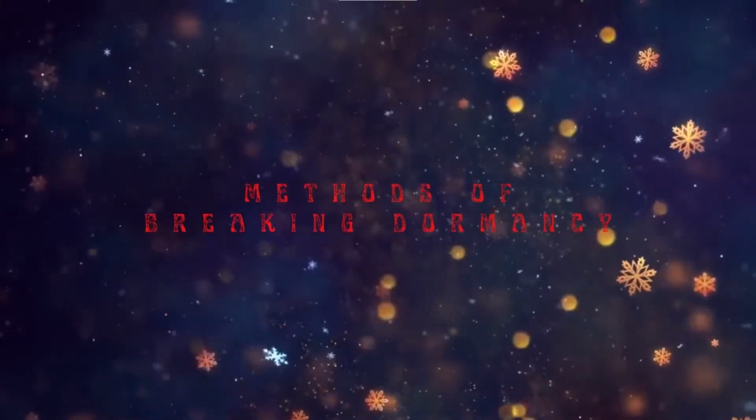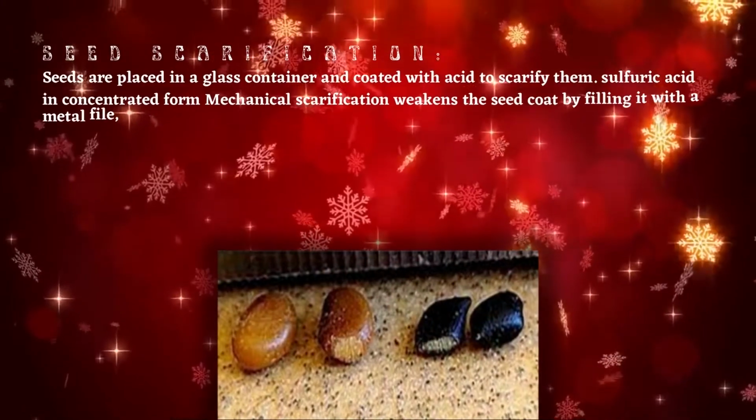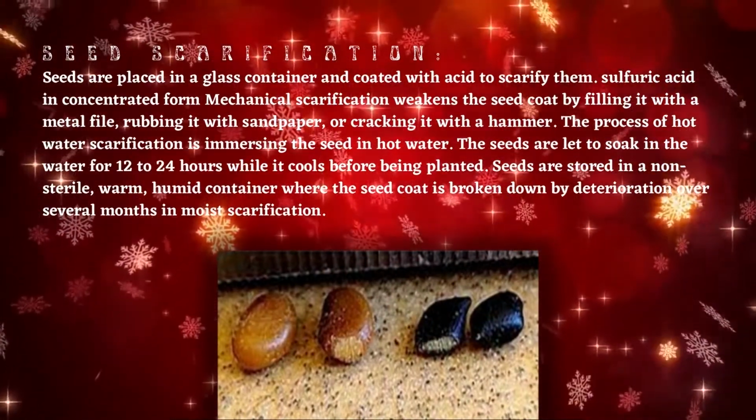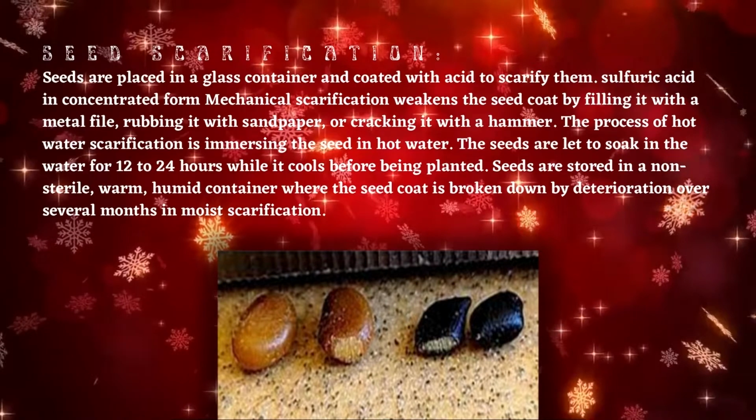Methods of breaking dormancy. Seeds are placed in a glass container and coated with acid to scarify them, using sulfuric acid in concentrated form. Mechanical scarification weakens the seed coat by filing it with a metal file, rubbing it with sandpaper, or cracking it with a hammer. The process of hot water scarification is immersing the seed in hot water. The seeds are left to soak in the water for 12 to 24 hours while it cools before being planted.